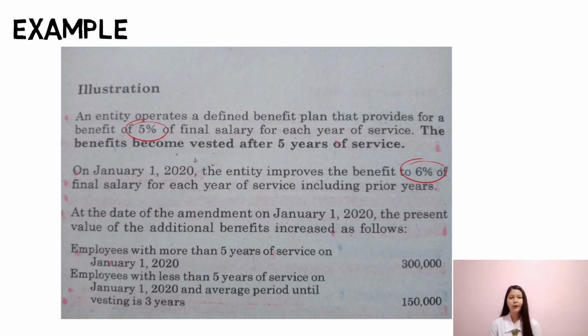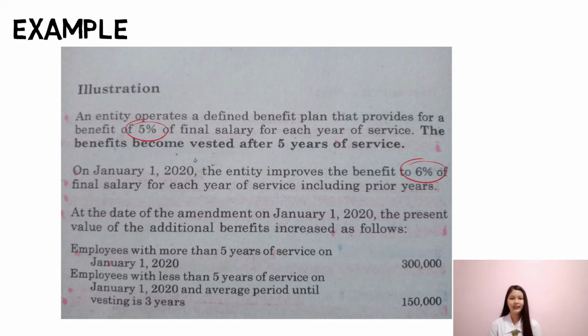So going back, whether vested or unvested, the standard states that past service costs should be recognized as an expense outright kasi nga na-render na yung service in the past. The total past service cost of 450,000, which is 300,000 plus 150,000, shall be recognized as expense immediately as component of the total benefit expense. The total amount is added to the defined benefit obligation. So if say, for example, there is already 1.5 million pesos worth of defined benefit obligation, the 450,000 pesos will be added to it for a total of 1,950,000 pesos.